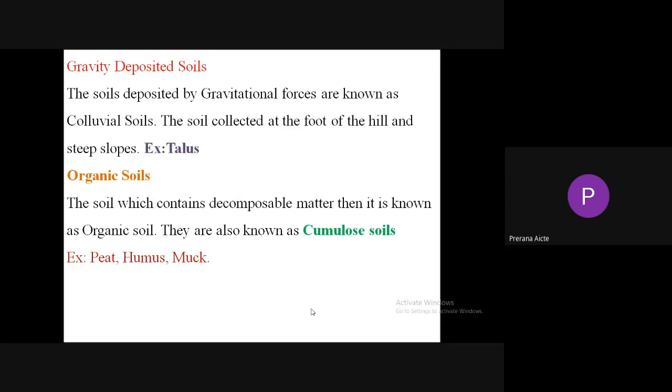Next, organic soil, which is not formed by transportation. Organic soil means soil which contains highly decomposable matter. Another name for organic soil is humus soil. Examples are peat, humus, and muck.